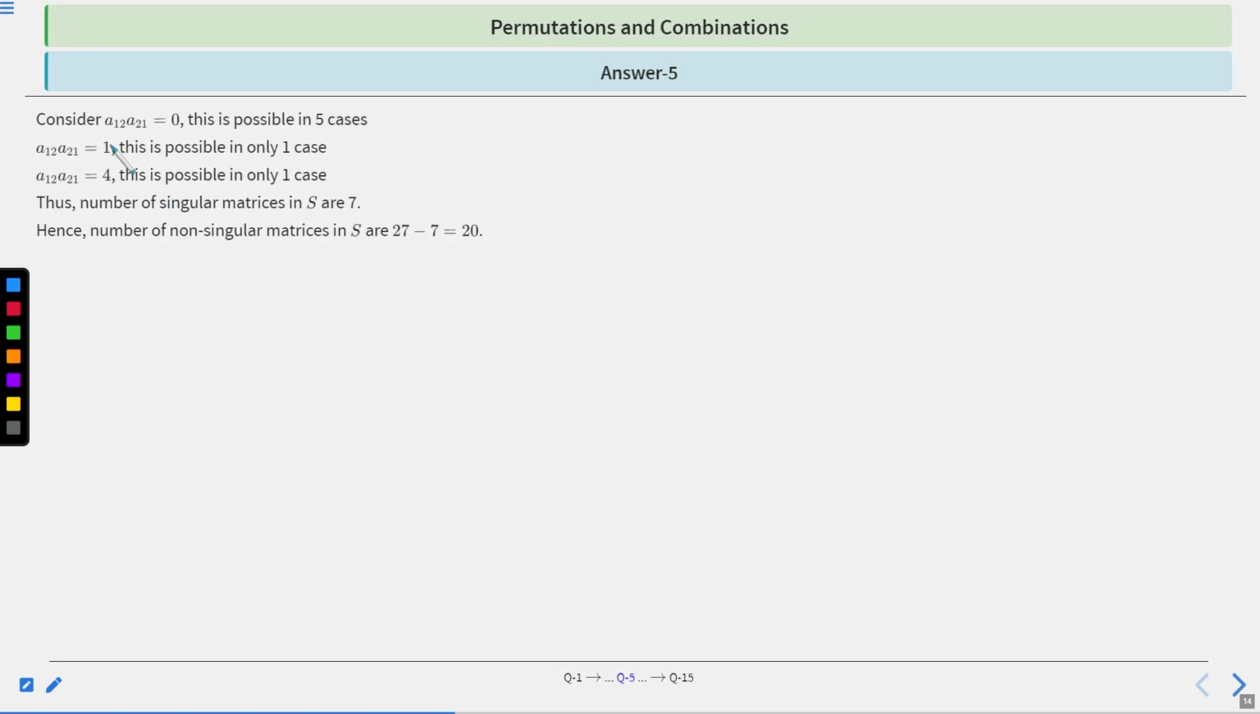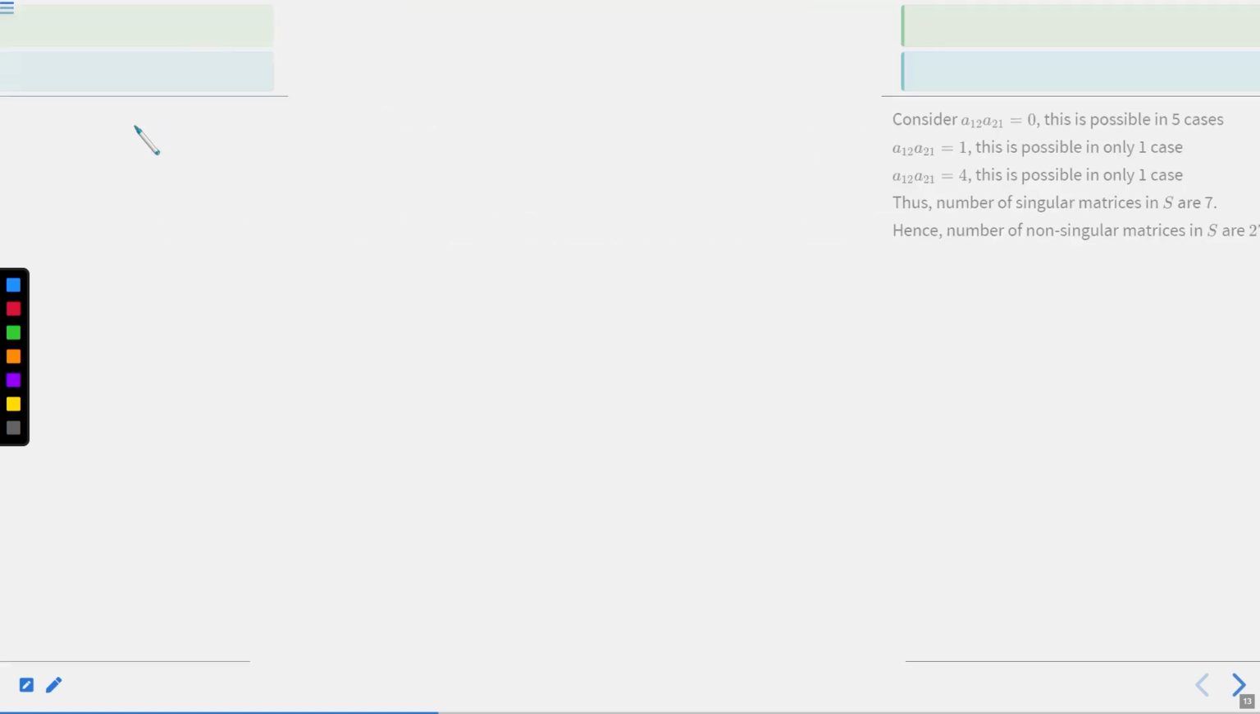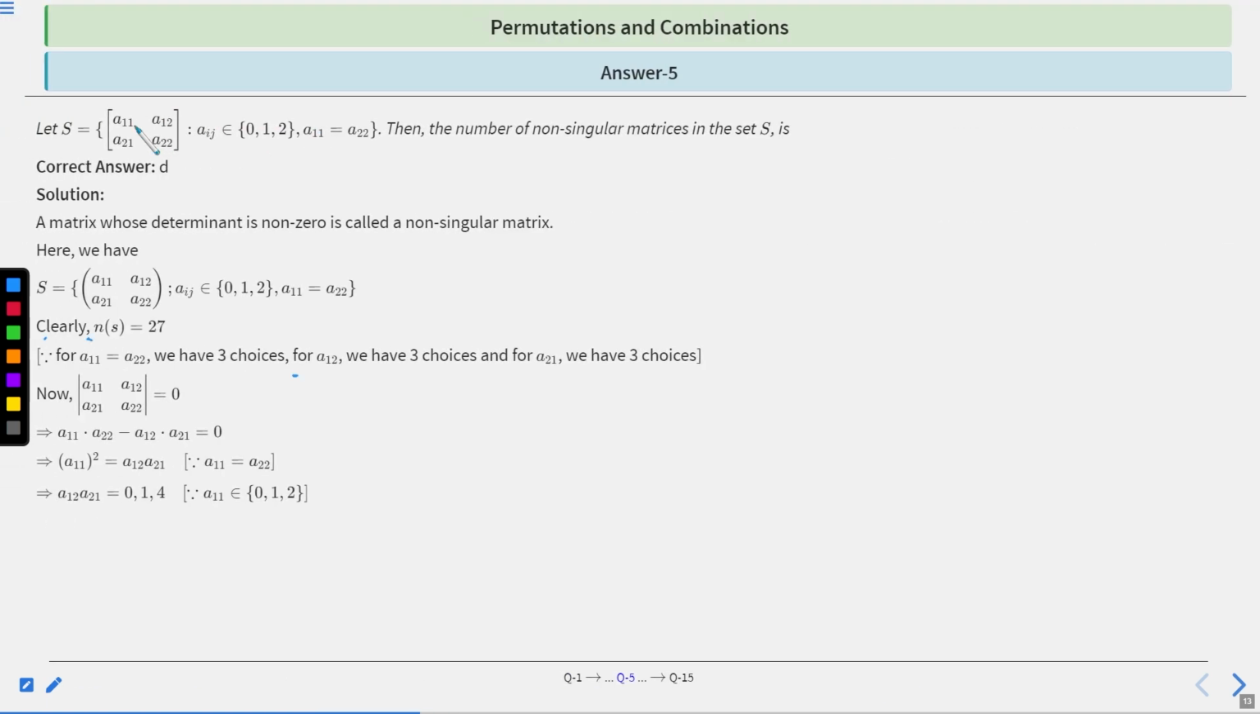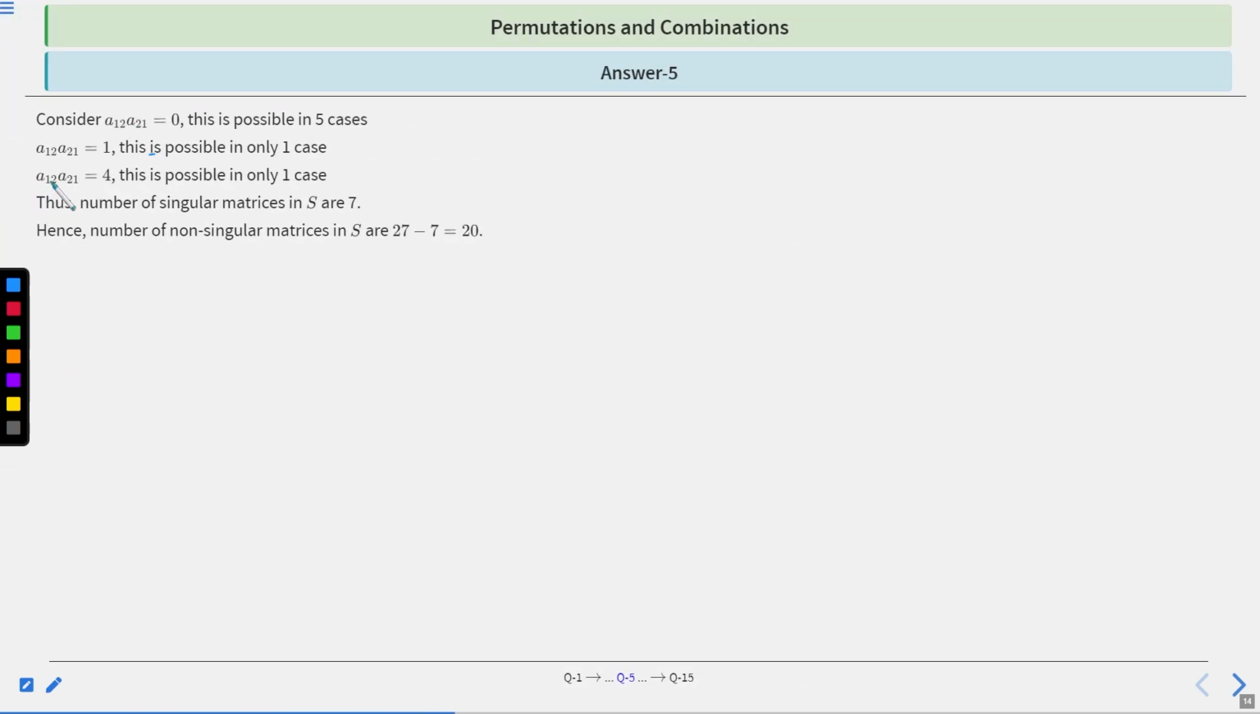Consider if A12 into A21 is equal to 0, this is possible in 5 cases, right? Clear? So 5 possible cases in this. If A12 into A21 is equal to 1, this is possible in only 1 case, right? And if A12 into A21 is equal to 4, this is also possible in 1 case. So there are a total of 7 cases, right? Clear?